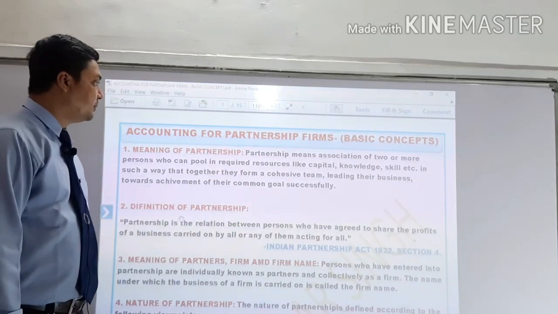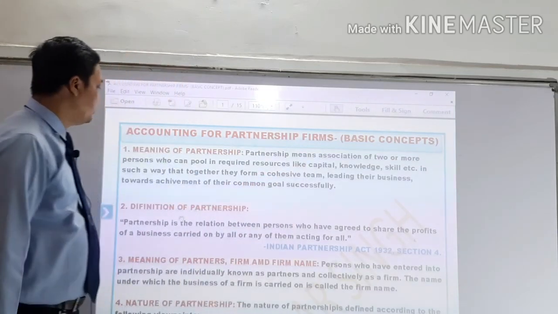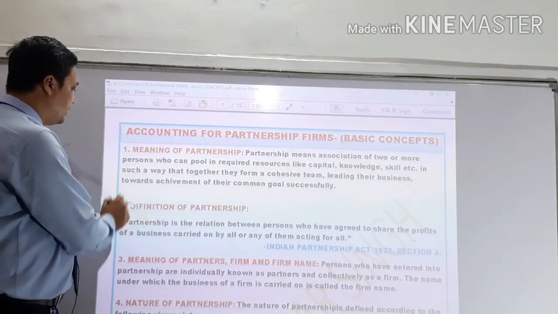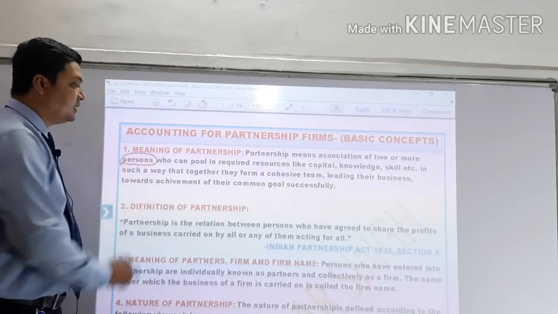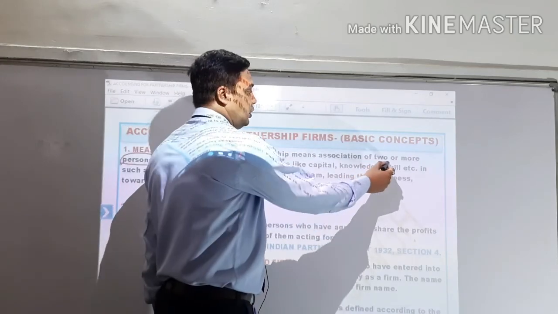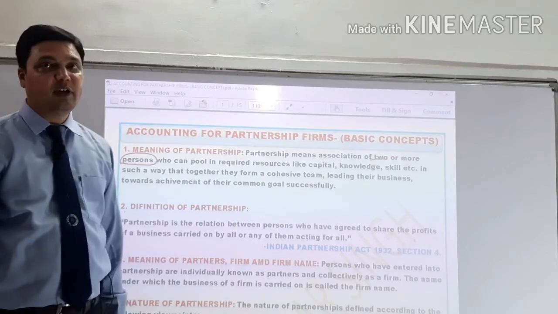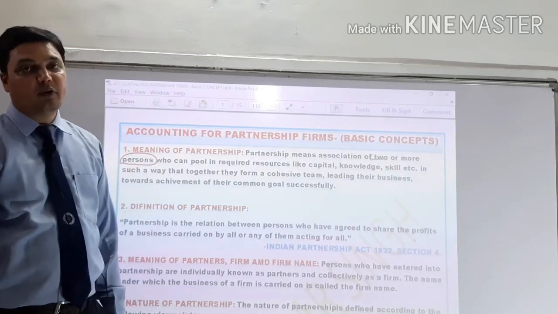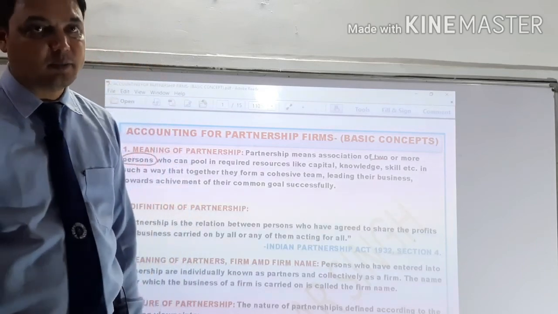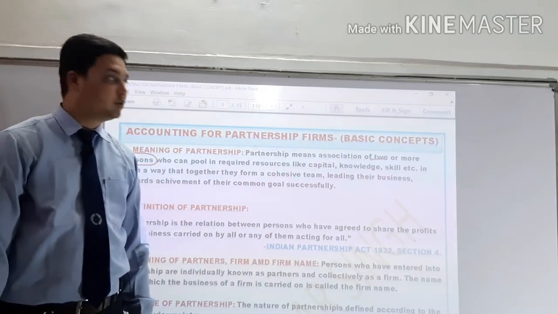So the meaning of the partnership is, partnership means association of two or more persons. Look here, when we use the word persons, it is necessary that the minimum is 2, because if less than 2, we can't use the word persons, we have to use the word person. And when you use the word person, it is for the sole proprietorship, that means a single owner business. But here our owners are more than one, at least 2 or more than 2.